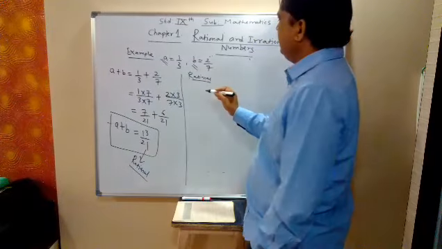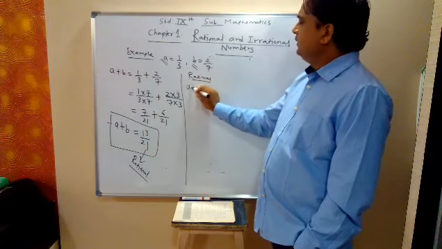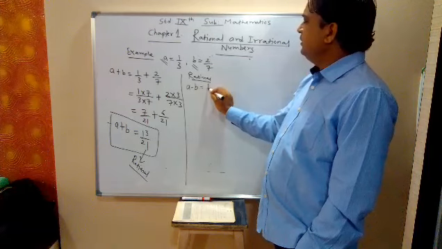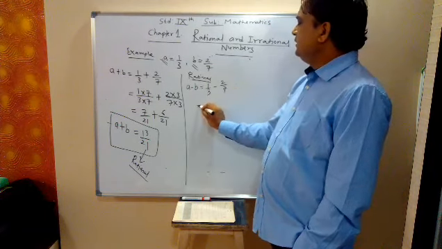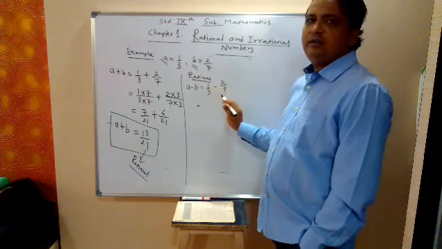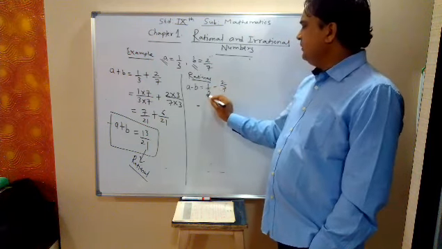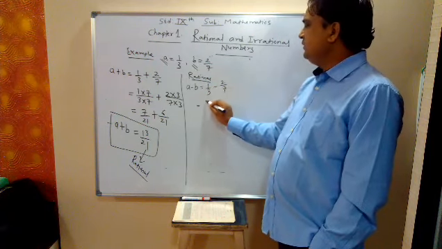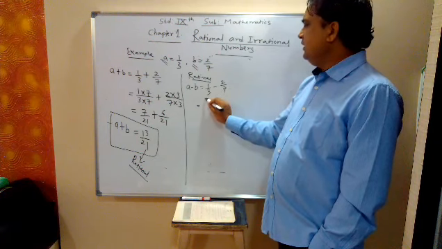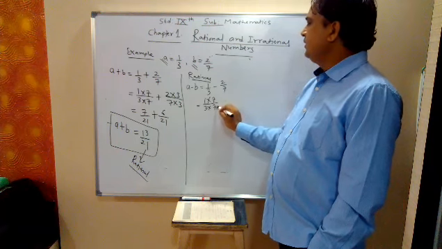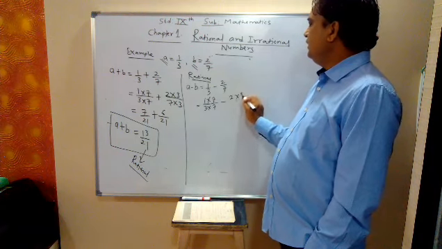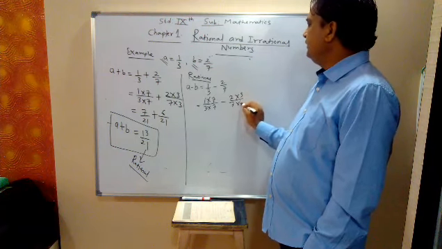Let us take A minus B. A minus B is 1 by 3 minus 2 by 7. Same thing, we make the denominator equal. We take the LCM of 3 and 7, which is 21. So this will be 1 into 7 upon 3 into 7 minus 2 into 3 upon 7 into 3.